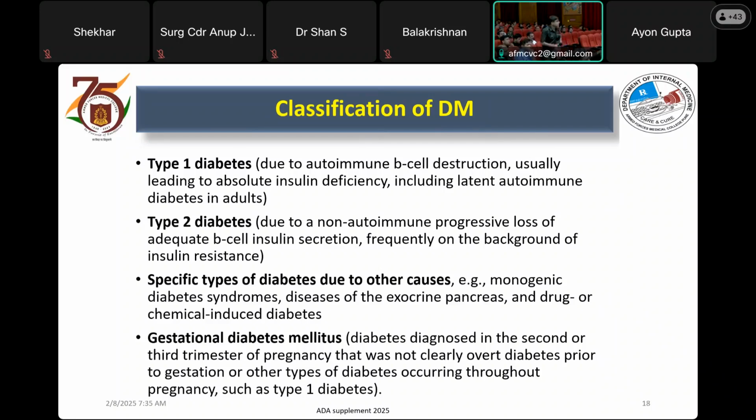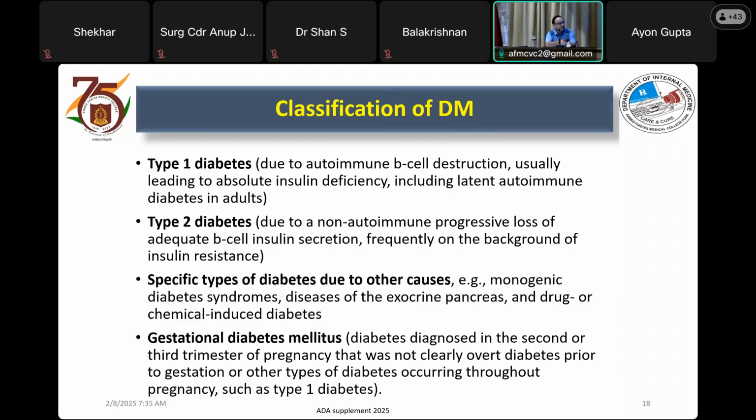So basically, whenever we refer to any diabetes management, we refer to American Diabetes Association guidance, and every year we have a supplement from ADA, and we have a 2025 supplement which is available. This is a broad heading under which we classify diabetes. We have type 1, which includes autoimmune mediated diabetes, and we also have latent onset. LADA is also a diabetes which is autoimmune mediated, so that is also part of this.